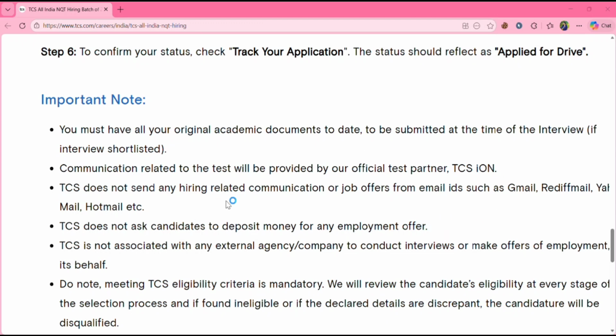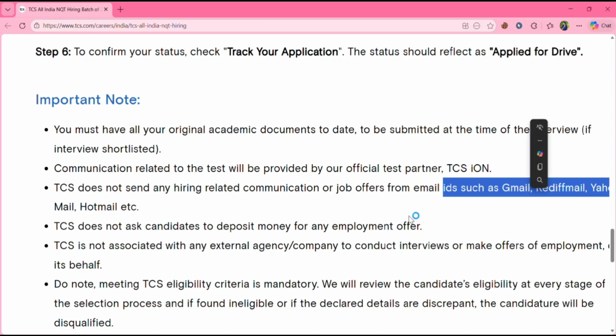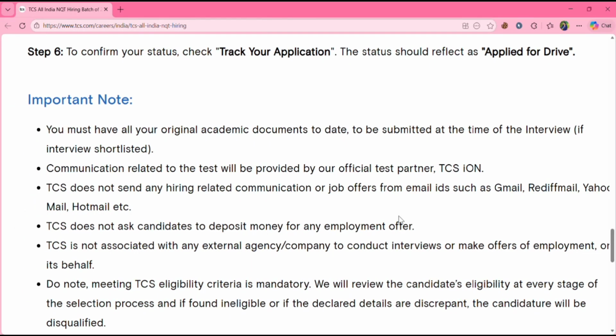They don't send any hiring related communication through email IDs such as Gmail, Rediff Mail, Yahoo Mail, Hotmail, etc. So if you get such mail from such domains, you should not trust it. And if anyone asks you to deposit money, don't fall for the trap, because TCS doesn't ask for money for this.